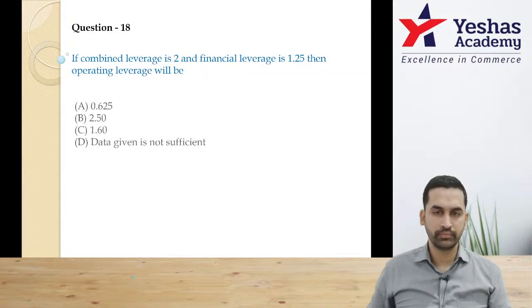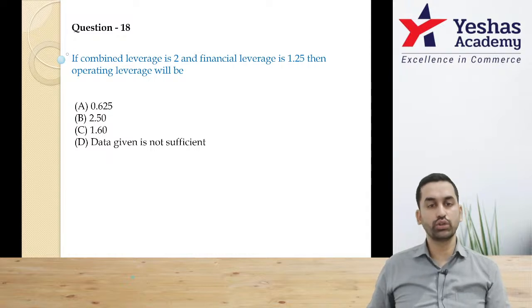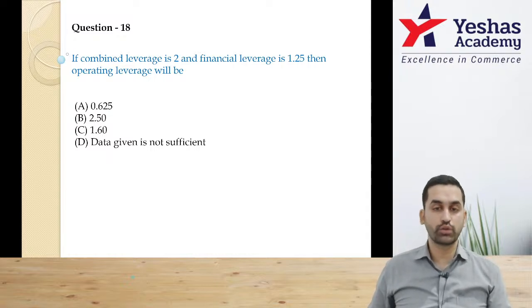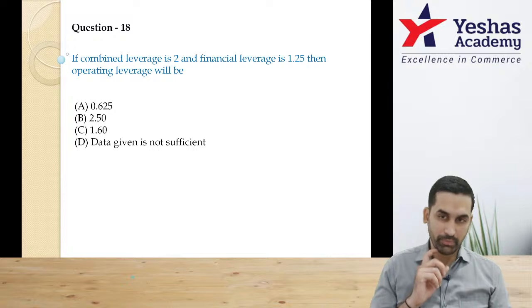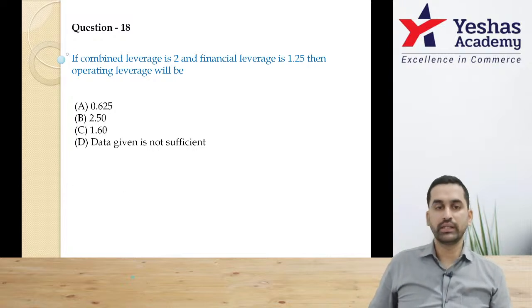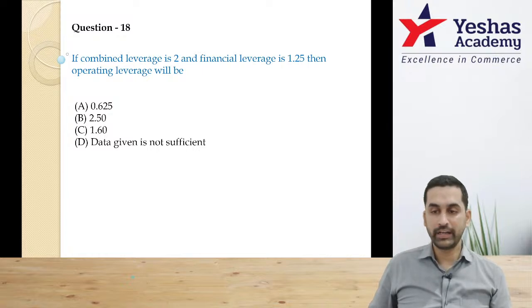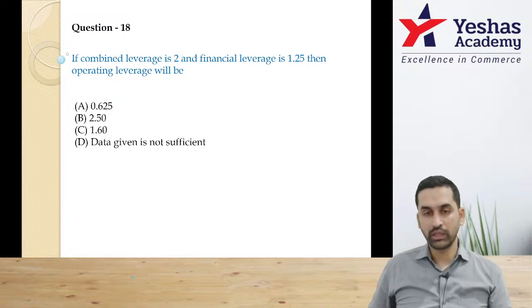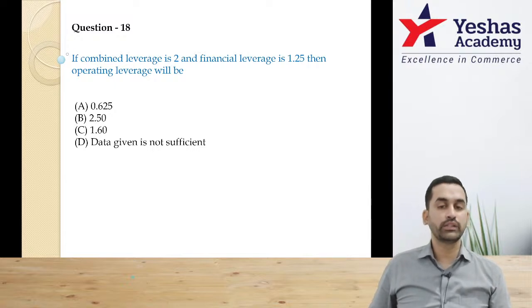Question 18. This you go slow. Combined leverage is 2 and financial leverage is 1.25. Then operating leverage will be dash. Please understand, combined is given, DFL is given. That means I should not now multiply. Be careful. Combined is equal to DOL into DFL.